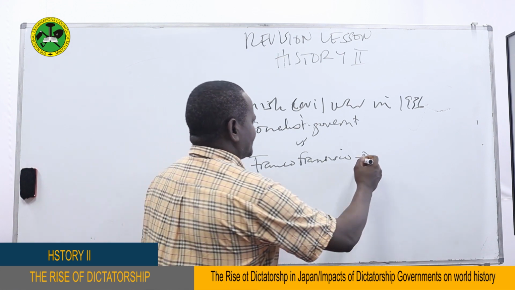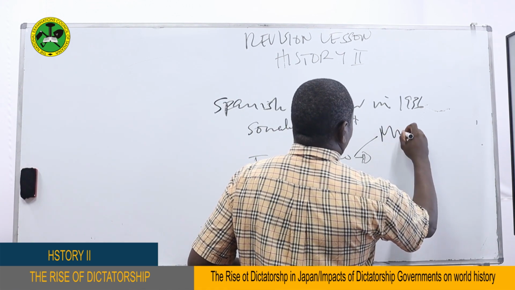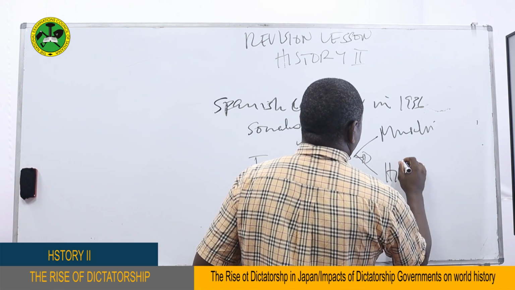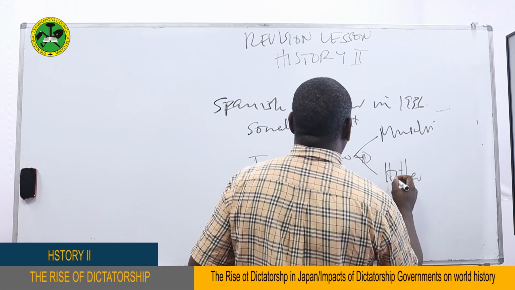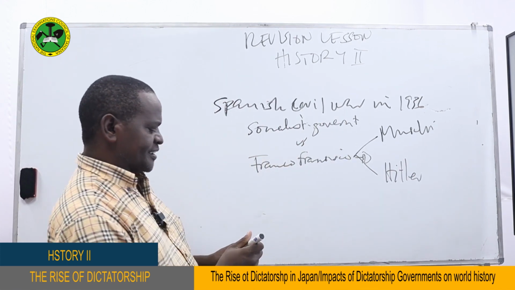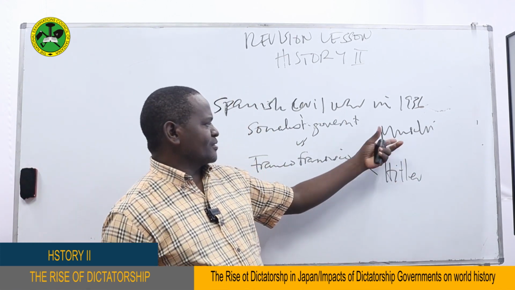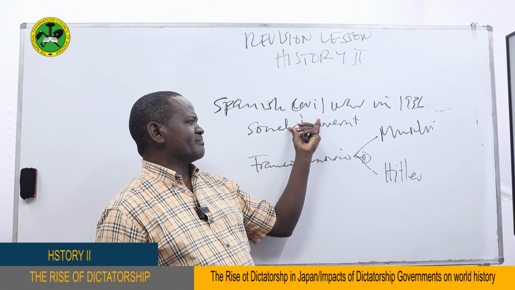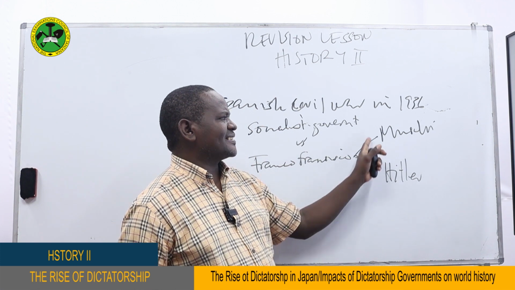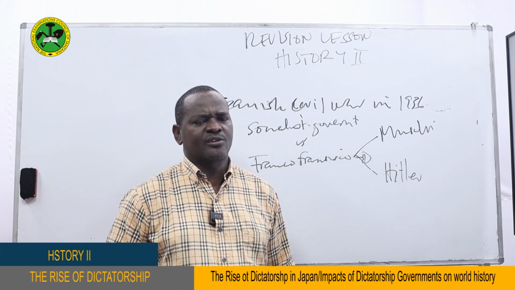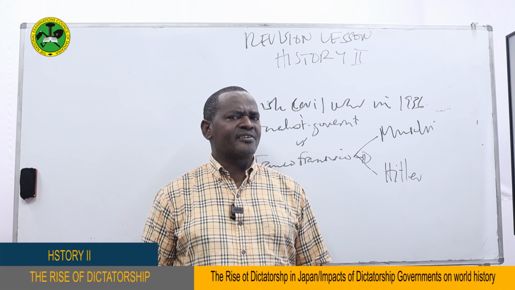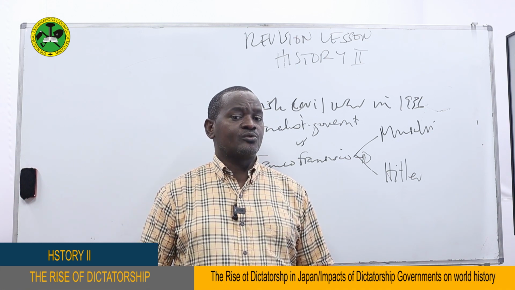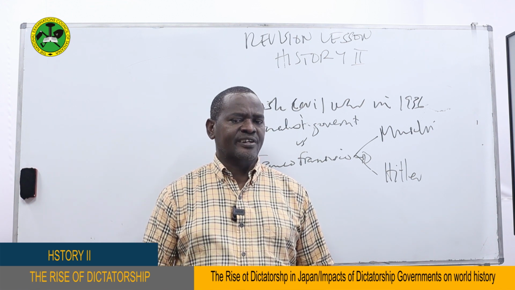Benito Mussolini and Adolf Hitler came to this war to support Franco, who was fighting against the socialists. But they came to support him not only because they wanted to fight against socialism, but also because they wanted to test their newly discovered weapons. Remember, Hitler was preparing for the Second World War. He was preparing for a major war. So he wanted to test how well his weapons could function.